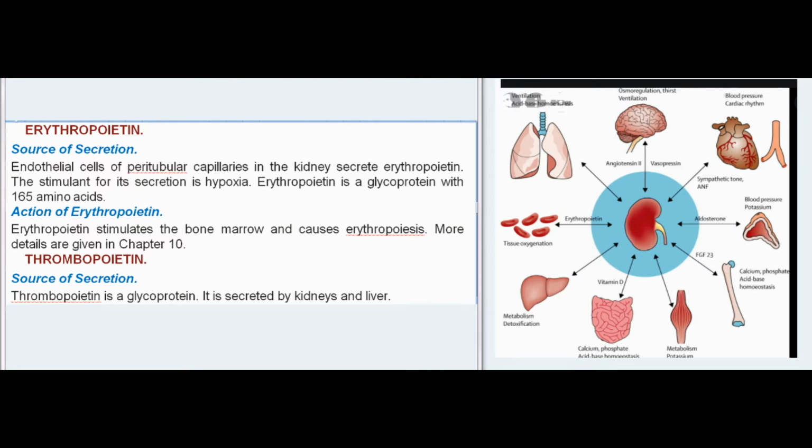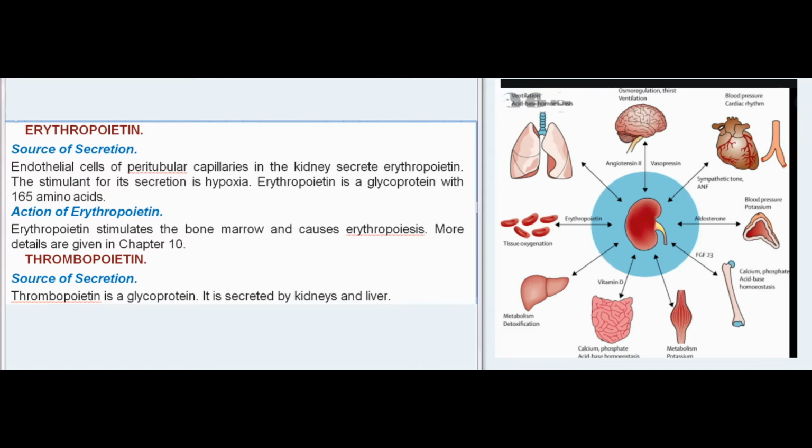Thrombopoietin. Source of secretion. Thrombopoietin is a glycoprotein. It is secreted by kidneys and liver. Action of thrombopoietin. Thrombopoietin stimulates the production of platelets.